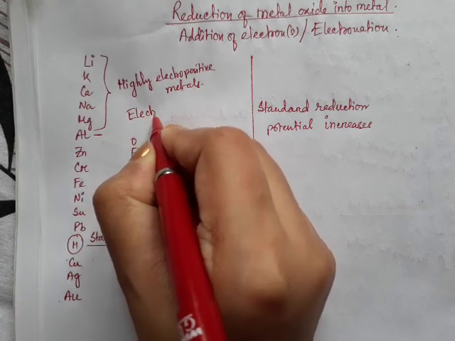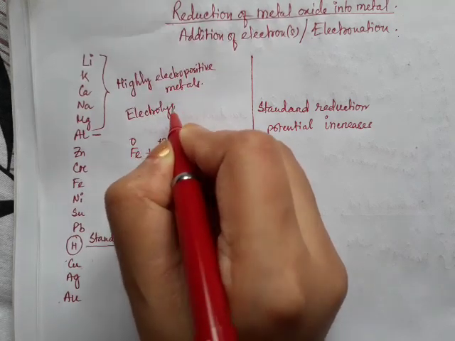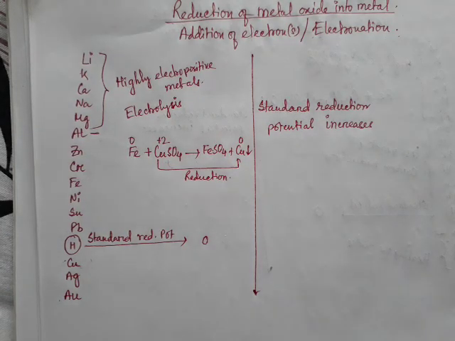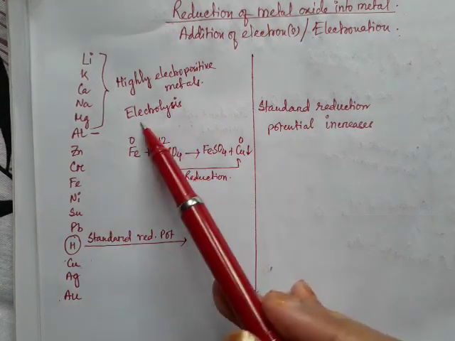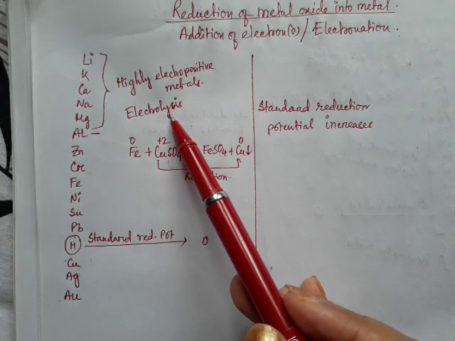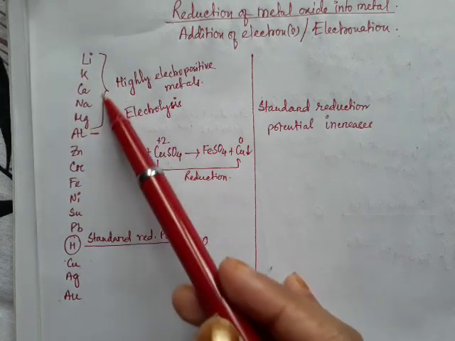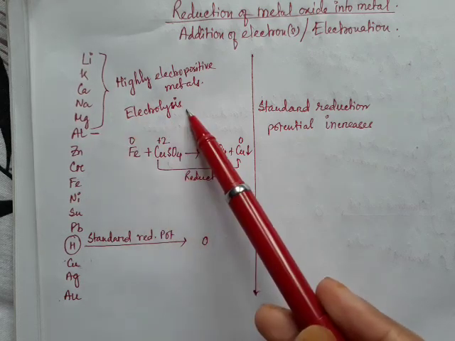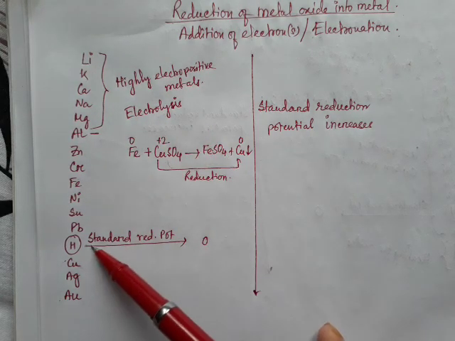Okay, electrolysis or electrolytic reduction procedure. But keep it in mind, electrolysis has to be done in the molten state of their salts, their chlorides or hydroxides, but not in solution state, because in solution state we will also have H plus ions.